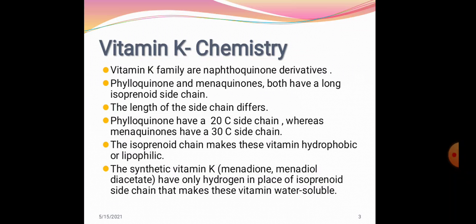On the other hand, the synthetic vitamin K doesn't have this isoprenoid side chain and this makes this vitamin water soluble. Just remember the synthetic forms of vitamin K, that is menadione and menadiol diacetate, are water soluble due to the absence of the isoprenoid side chain.